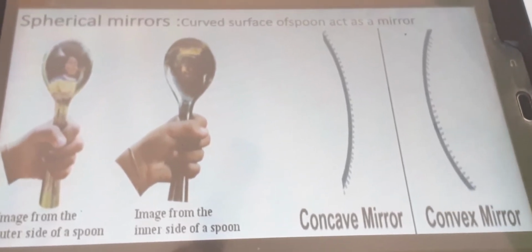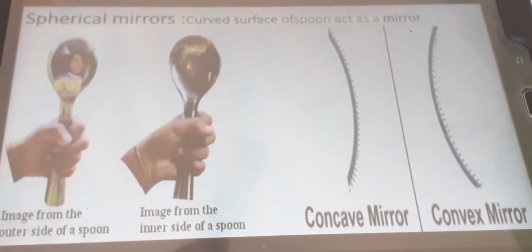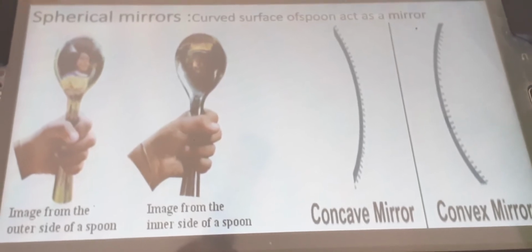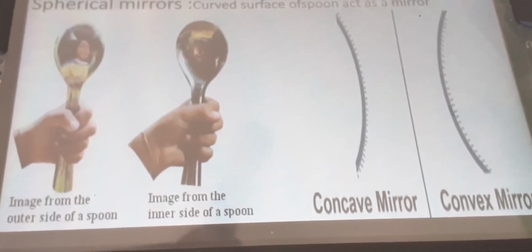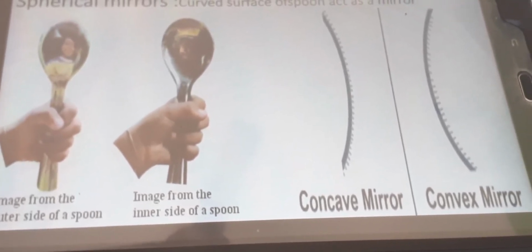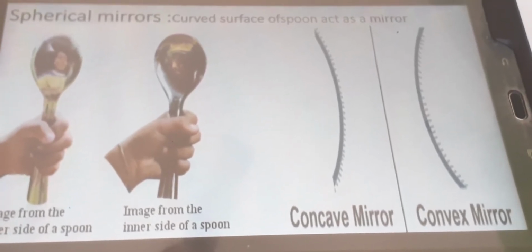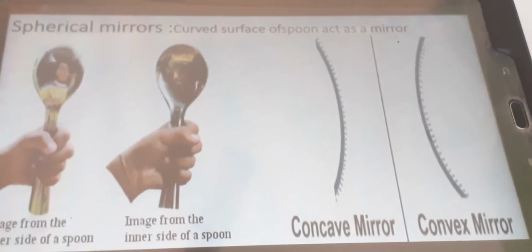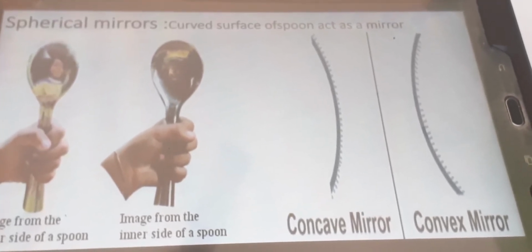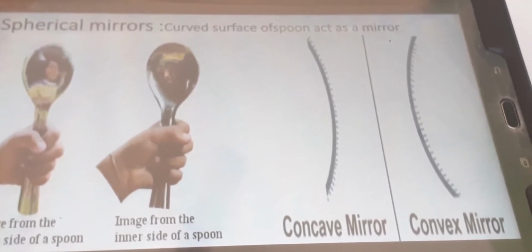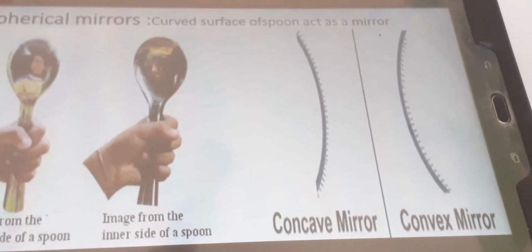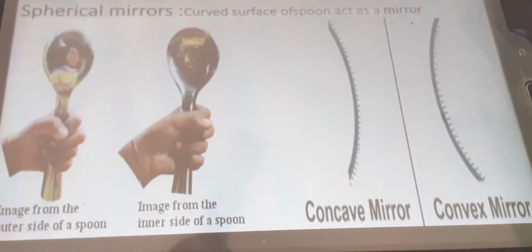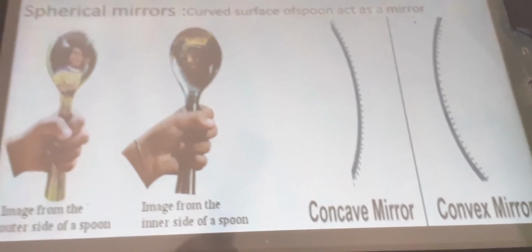Then come to the inner side of a spoon. All of you see your image on the inner side of the spoon. Yes, you can see an erect image. Increase the distance of the spoon from your face, then observe the image. Which kind of image can you see on the inner surface of the spoon? Yes, your answer is correct. That image is inverted. Your head you can see down and your bottom you can see up. That type of image is called an inverted image.